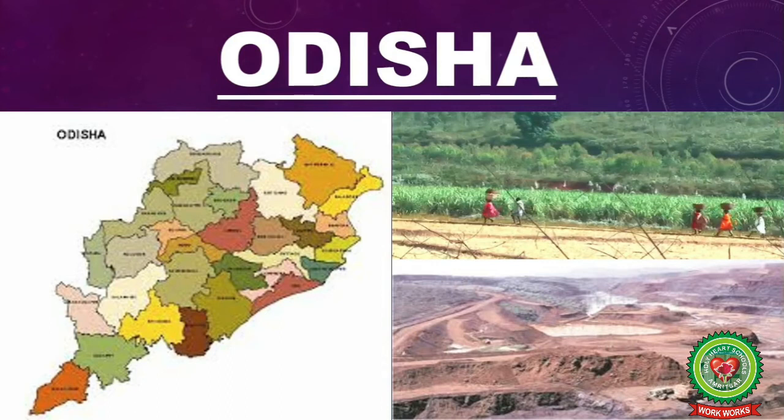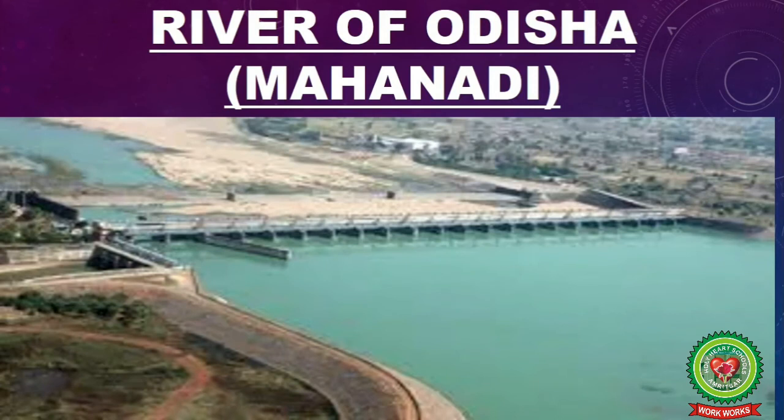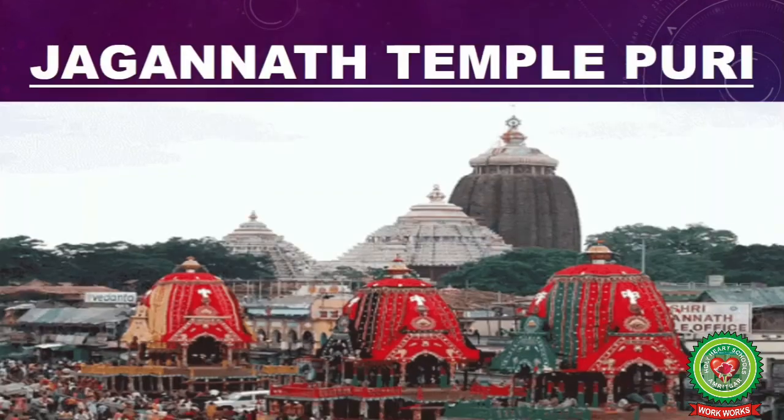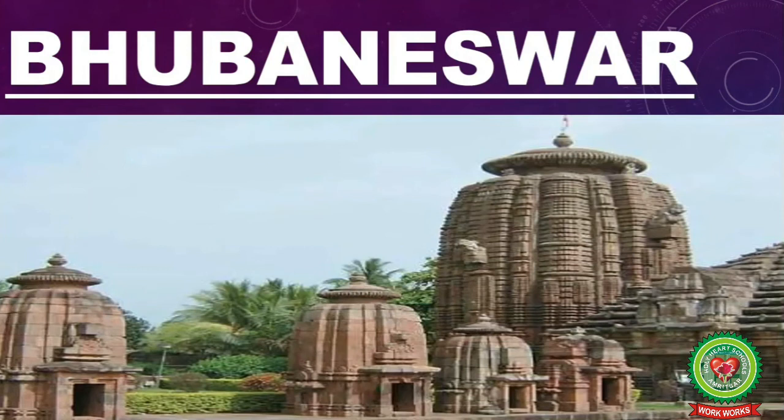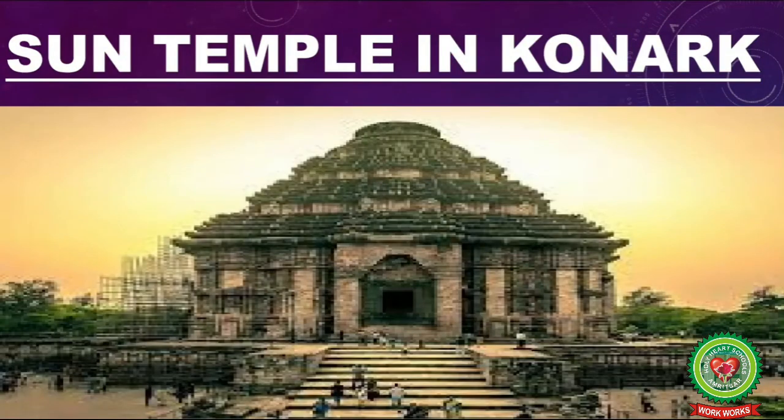The next state is Odisha. Children, the eastern part of Odisha is plain and fertile and the rest part is plateau. The climate of Odisha is hot and humid. Mahanadi is the largest river of Odisha. The visiting places of Odisha are Jagannath Temple in Puri, Bhubaneswar, Sun Temple, etc.